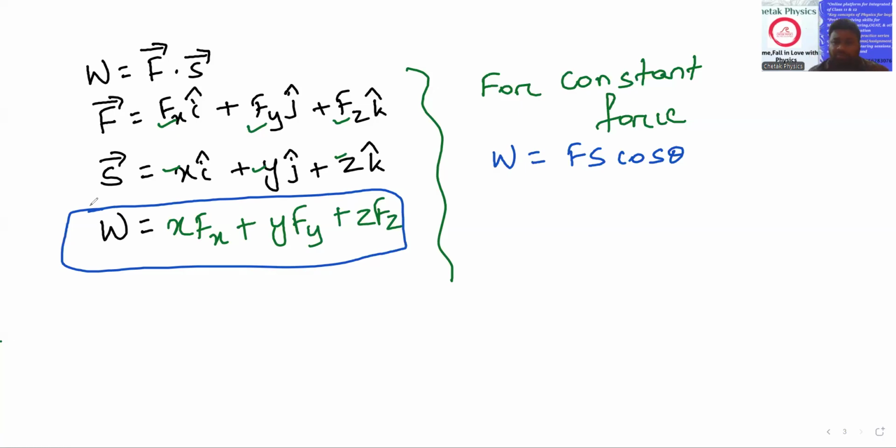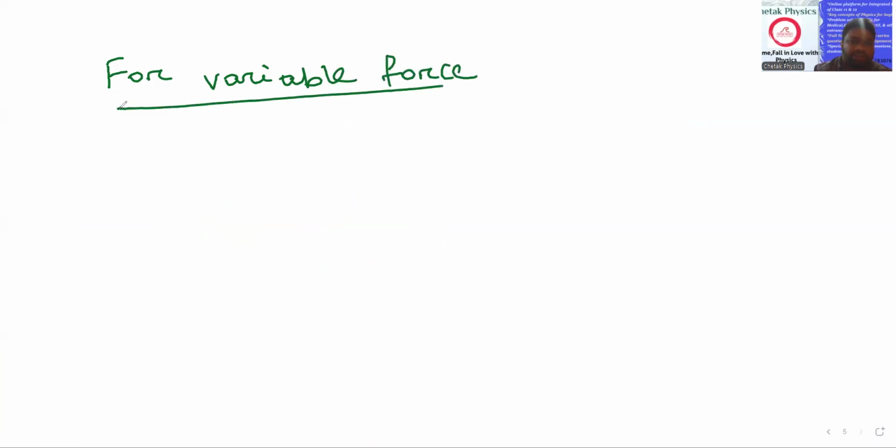But if the force is variable, how can we calculate work? Here we are calculating for constant force. Keep it in mind, this is for constant force. What will be the work for variable force? Let us think what is variable force.